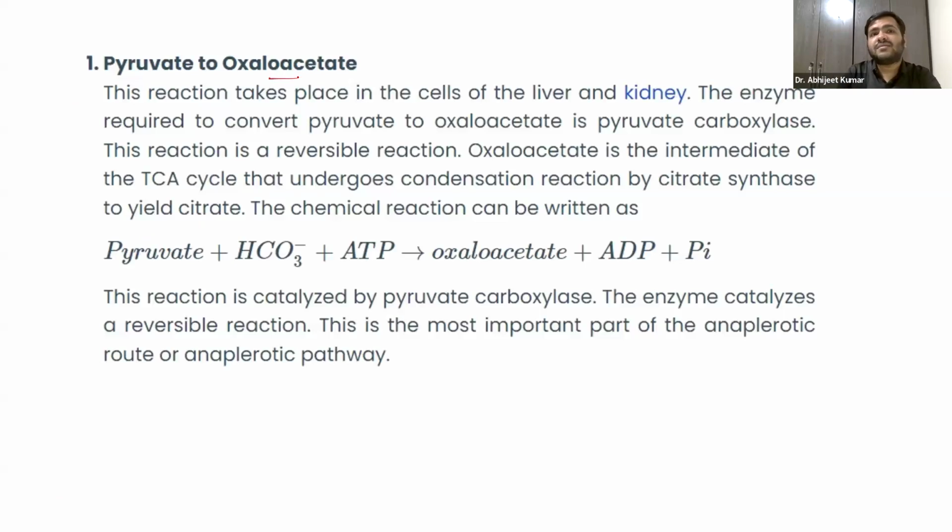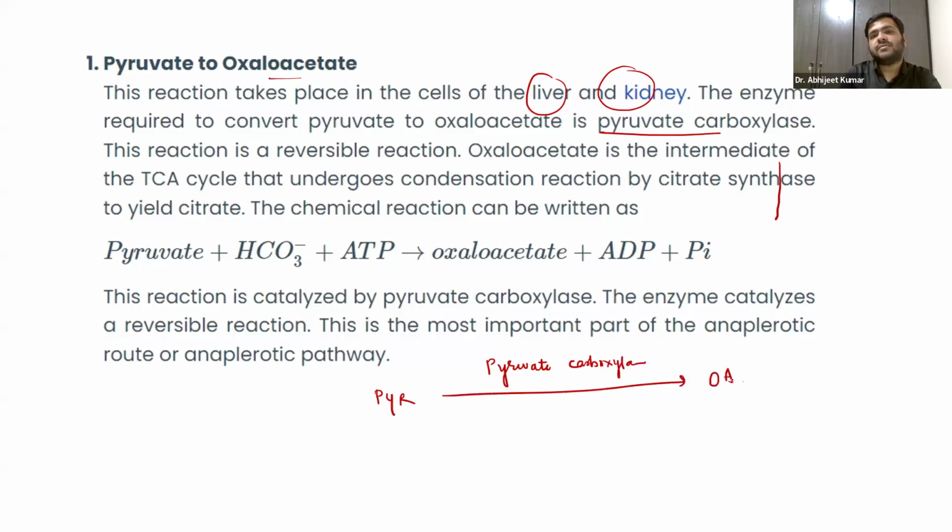Now, guys, pyruvate to oxaloacetate takes place in the cells of the liver and kidney. The enzyme required to convert pyruvate to oxaloacetate is pyruvate carboxylase. Pyruvate carboxylase is the one which helps in the conversion of pyruvate to oxaloacetate. You already know oxaloacetate. Now, guys, if this is a cell, you already know we have the mitochondria, right?